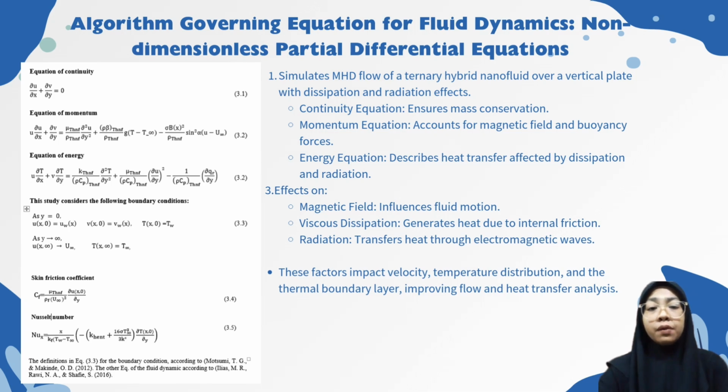Algorithm governing equations for fluid dynamics: non-dimensional partial differential equations simulate MHD flow of a ternary hybrid nanofluid over a vertical plate with dissipation and radiation effects. The continuity equation ensures mass conservation, the momentum equation accounts for magnetic field and buoyancy force, and the energy equation describes heat transfer affected by dissipation and radiation. The effect of magnetic fields influences fluid motion. Viscous dissipation generates heat due to internal friction, and radiation transfers heat through electromagnetic waves. These factors affect velocity and temperature distributions and the thermal boundary layer, improving heat transfer analysis.